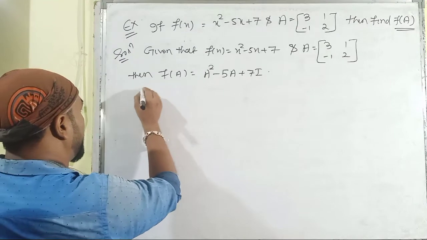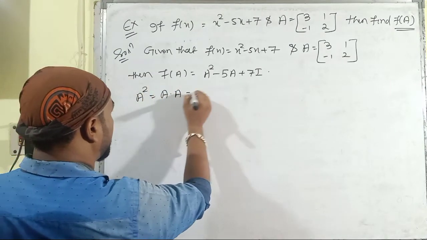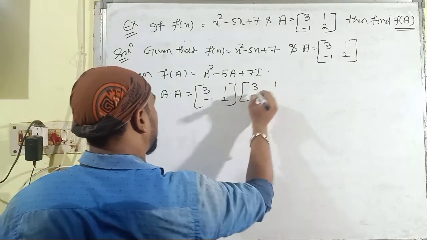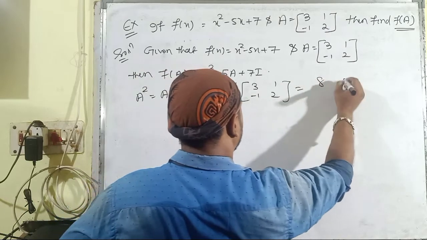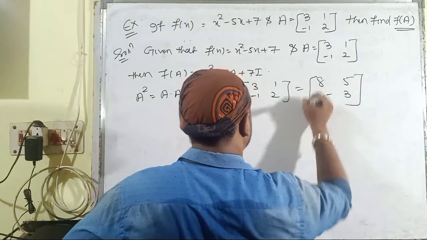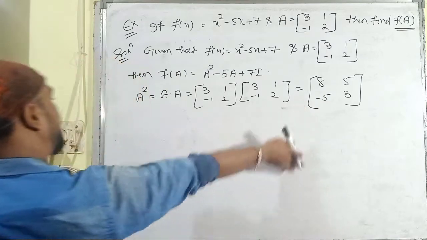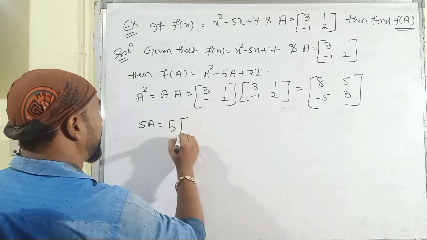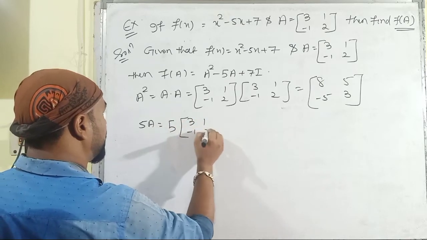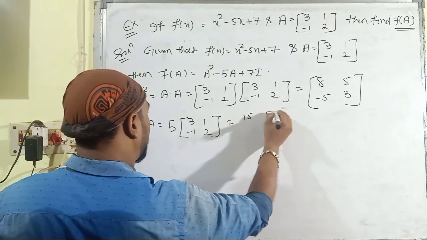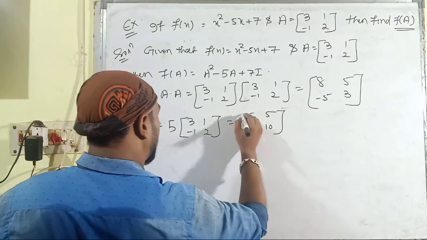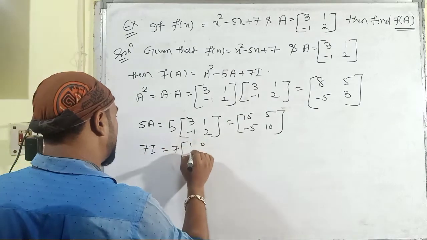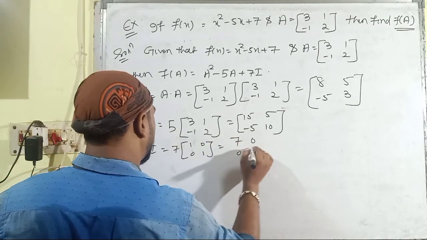So first of all, find out A square, that is A multiplied with A. It is [3 1; -1 2] multiplied with [3 1; -1 2]. It will be [8 5; -5 3]. Just you have to calculate this. Then 5A, it is 5 multiplied with the matrix A, [3 1; -1 2]. It is [15 5; -5 10]. Then 7I, 7 multiplied with [1 0; 0 1]. It is [7 0; 0 7].